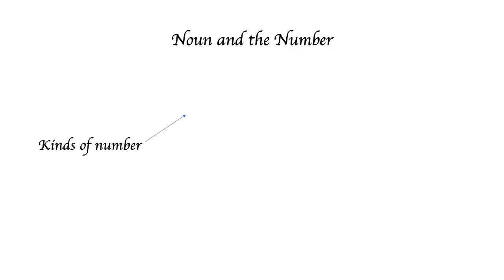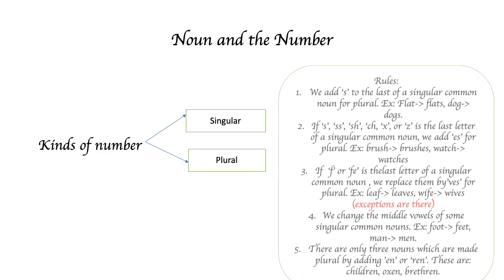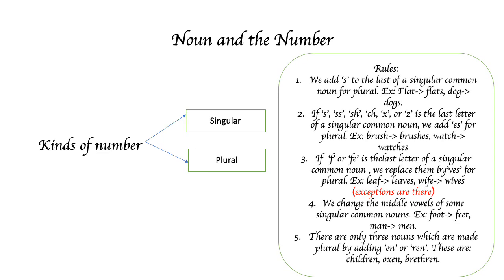In number, nouns are of two kinds, singular and plural. There are certain rules to form the plural of singular common nouns. Rules are: we add s to the end of a singular common noun for plural. For example, flat by adding s becomes flats, dog by adding s becomes dogs. If s, double s, sh, ch, x or z is the last letter of a singular common noun, we add es for plural. For example, brushes, watches.